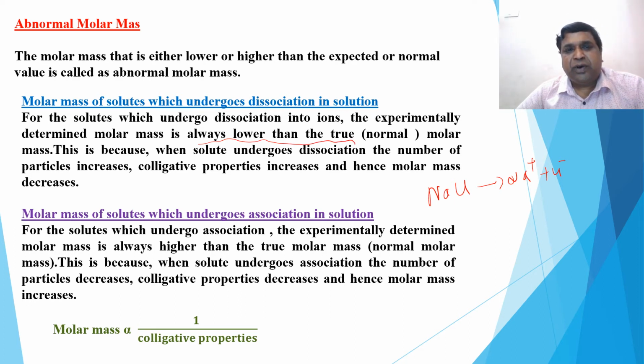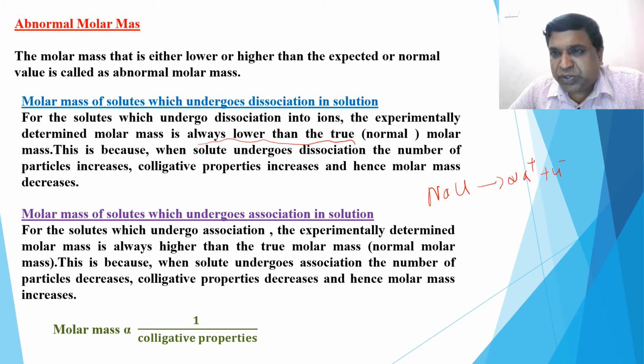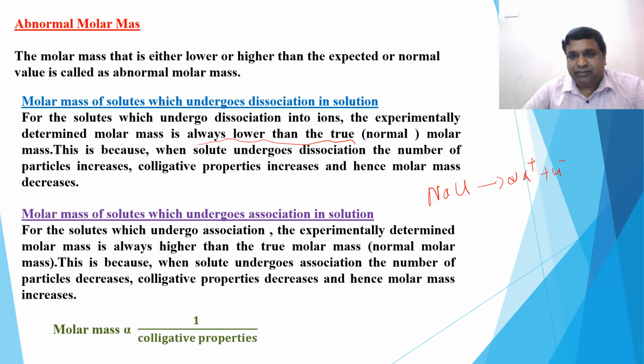So the molar mass of solutes which undergo dissociation is always smaller than the expected. What is the reason? When a solute undergoes dissociation, the number of particles increases, that is, colligative property increases, and hence molecular mass decreases.